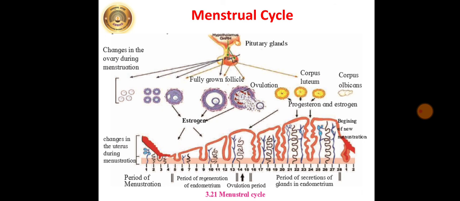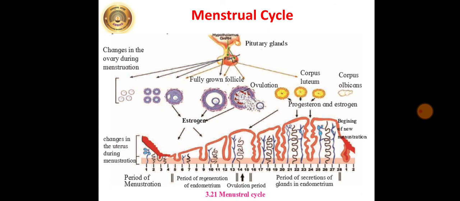If the oocyte is not fertilized within 24 hours, corpus luteum becomes inactive and transforms into corpus albicans. Due to this, secretion of estrogen and progesterone stops completely. Endometrium starts to degenerate in the absence of these two hormones.